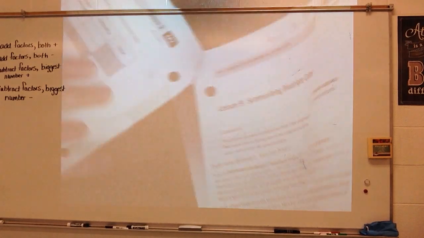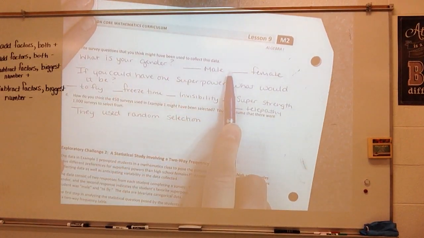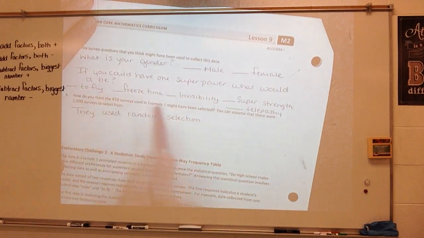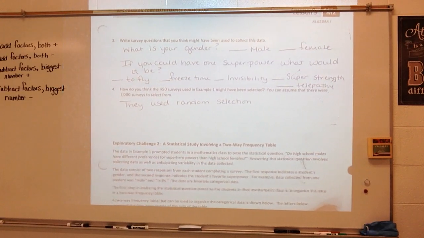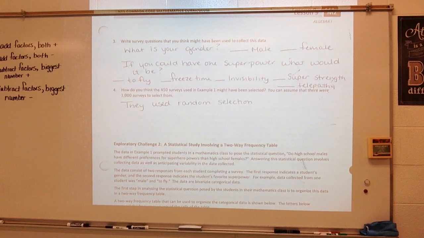All right? Because they only answered male or female, or what kind of superpower they wanted. The numerical data is provided when I start counting up these numbers. We have looked at numerical data in past lessons. All right? So then we have this two-way frequency table.